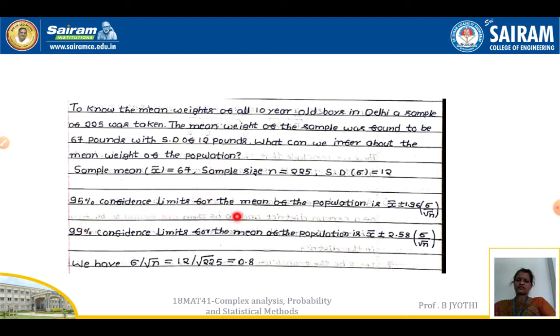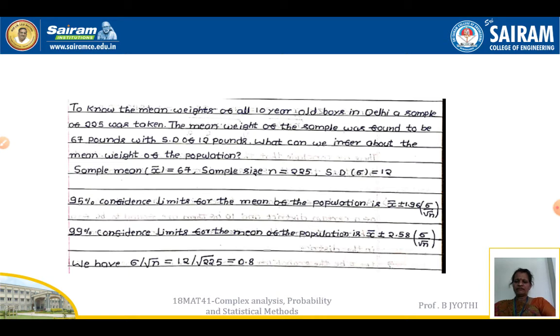The 95% confidence limits for the mean of the population is x bar plus or minus 1.96 into sigma by root n. Whereas for 99% confidence limits for the mean of the population, x bar plus or minus 2.58 into sigma by root n.